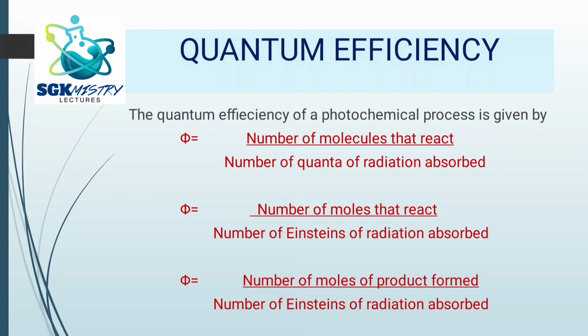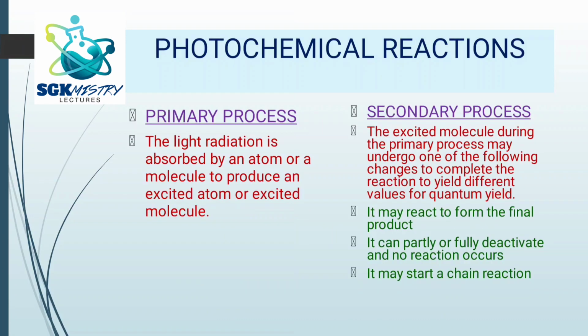Next formula, number of moles that react divided by number of Einsteins of radiation absorbed. So 1 mole of a substance absorbs 1 Einstein of radiation. So you can just calculate how many moles will absorb how many Einsteins. Based on that you can calculate the quantum efficiency. The next one is number of moles of product formed divided by number of Einsteins of radiation absorbed. So you can also use this formula to calculate the quantum efficiency.